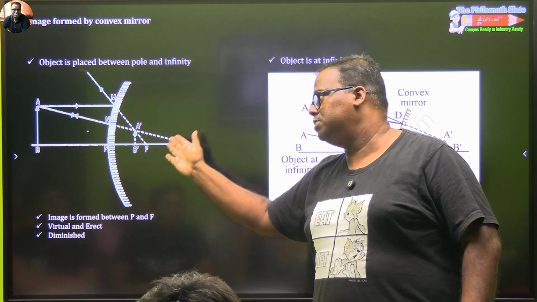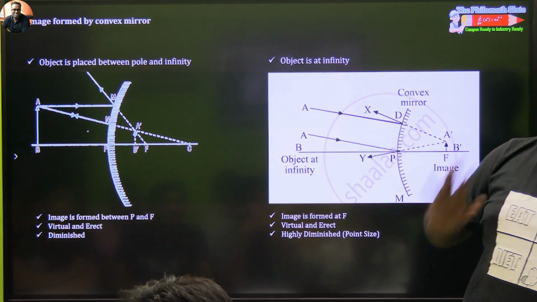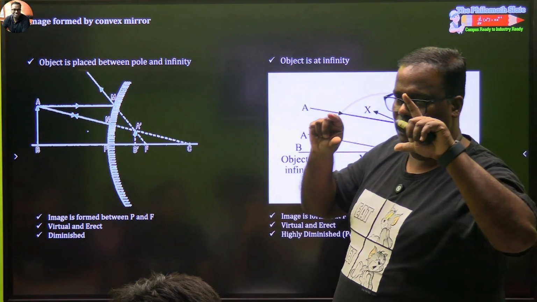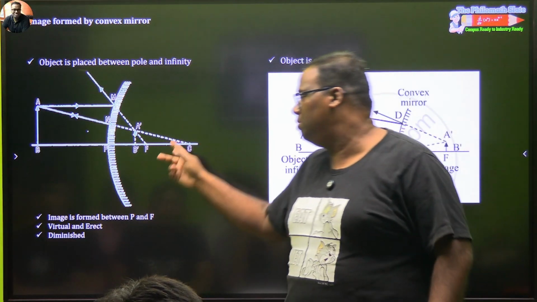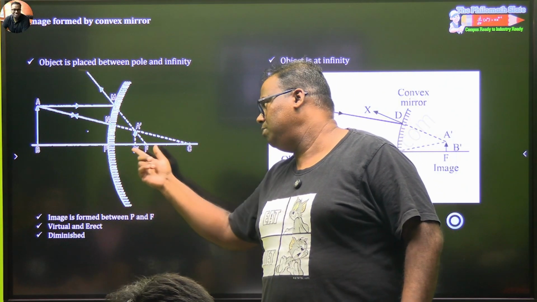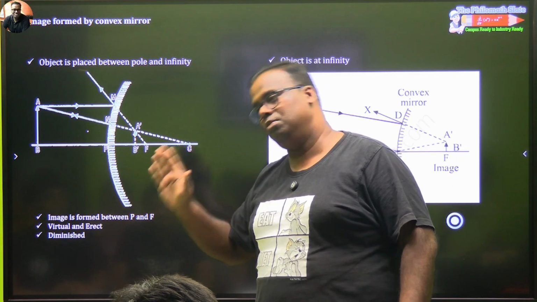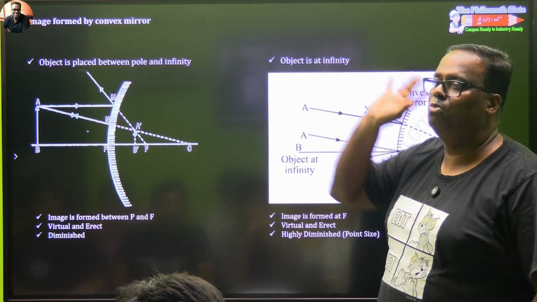The object can be anywhere between the pole and infinity. What is the output you see? If it is an elephant, you see an erect elephant, and it is always smaller than your actual elephant. So the image will always be formed between P and F. The image cannot go beyond the focus. Remember this: the image will always be virtual, erect, and smaller in size.